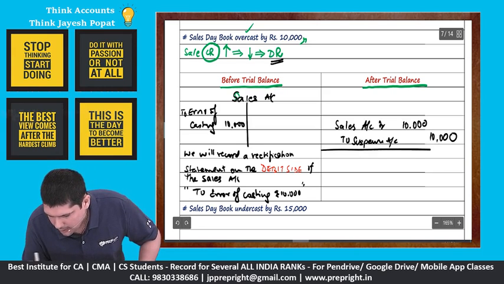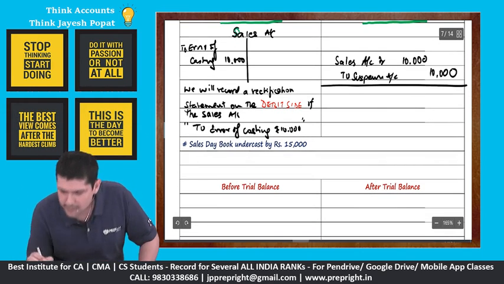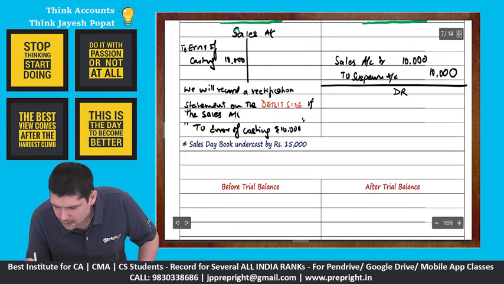Just to clarify and clear your concept, I'll give a simple small example. Let's say we have said that our sales is more, that the sales day book is overcast. So we have debtors, let's say 1 lakh.